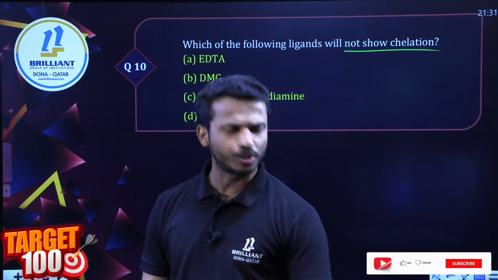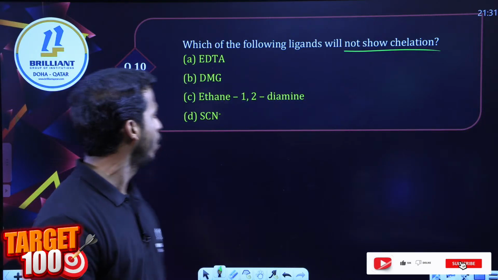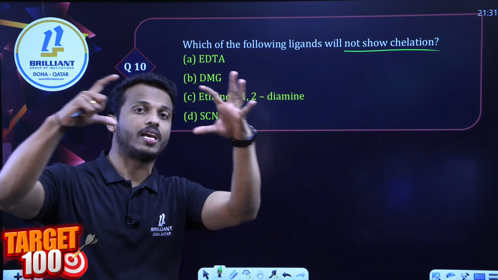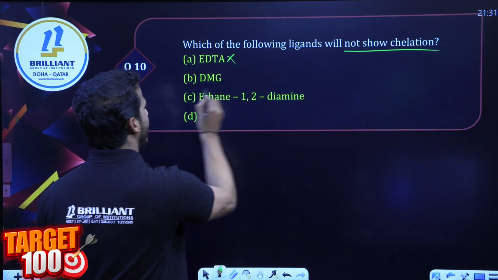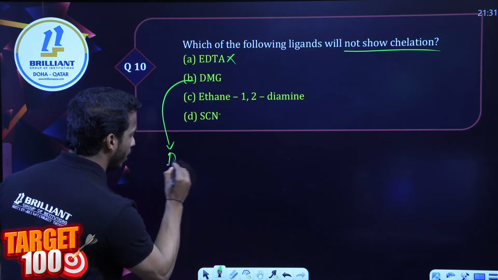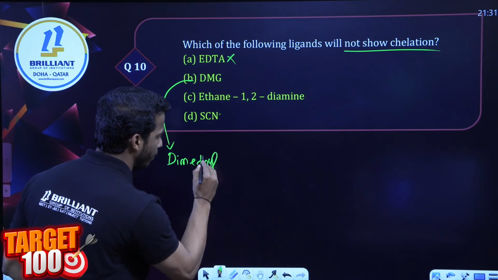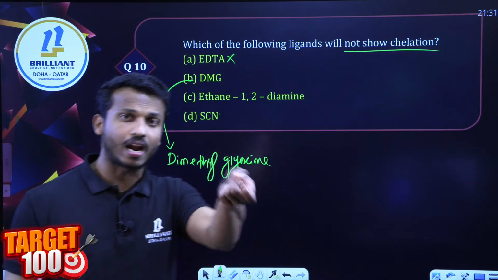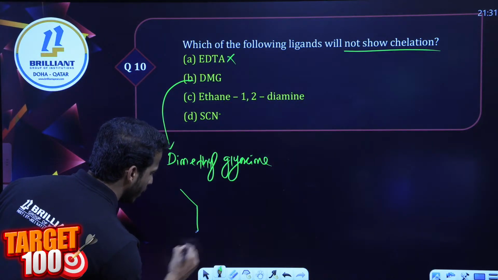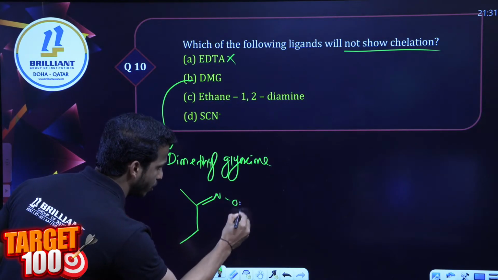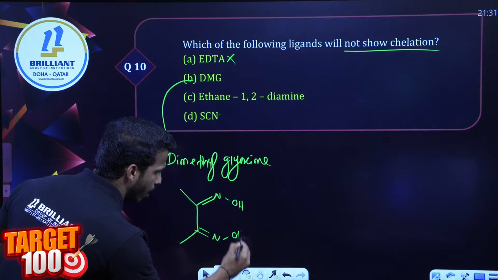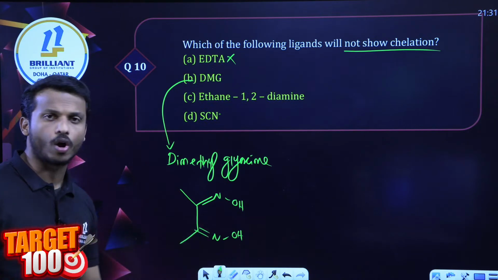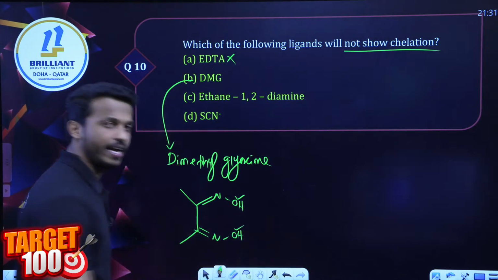I think there is one option that's not a familiar compound to you, right? EDTA, you know, it's a polydentate ligand. It can make chelation, so not our answer. What is DMG? Dimethyl glyoxime is called DMG. The structure is like this, there are 2 methyl groups with NOH. Even if you don't know the structure of DMG, this answer is easy. DMG also has bidentate positions.